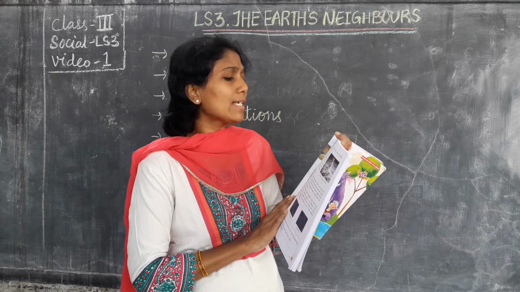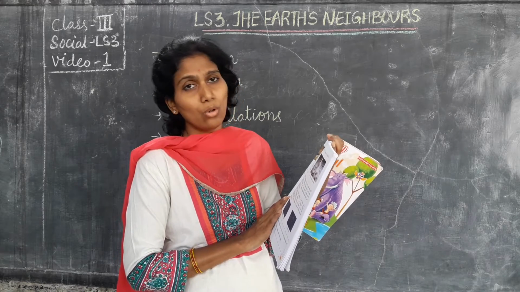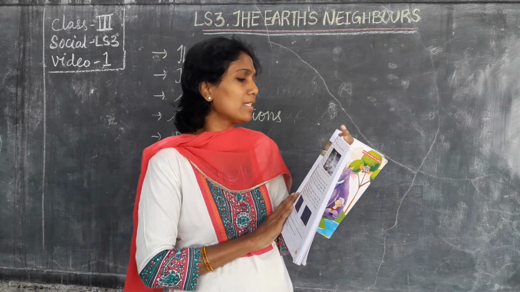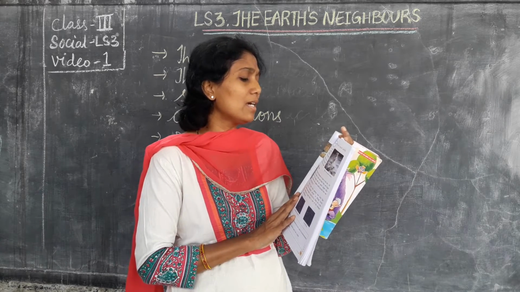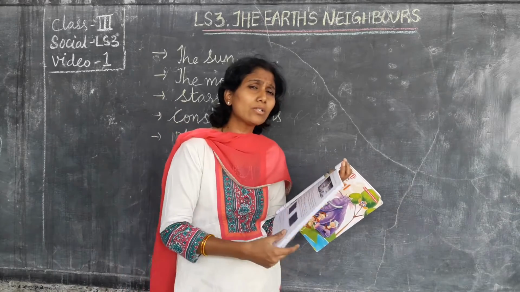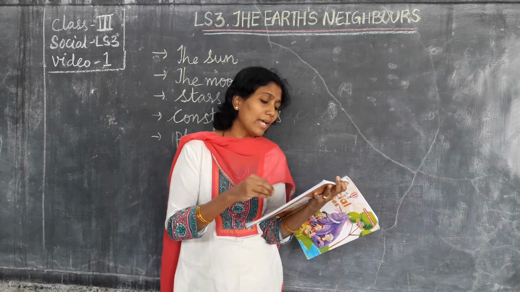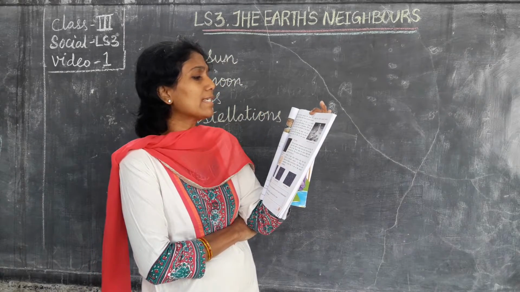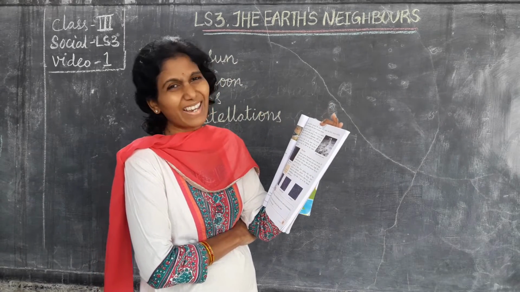The moon has no light of its own. It shines because of the sun's light falling on it. Water was discovered on the moon in September 2009.